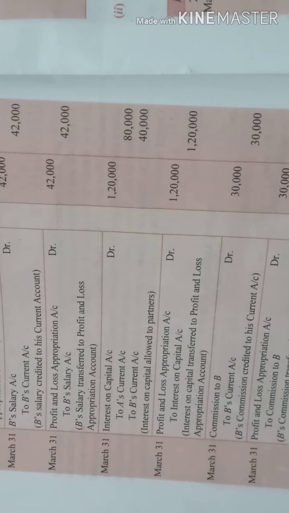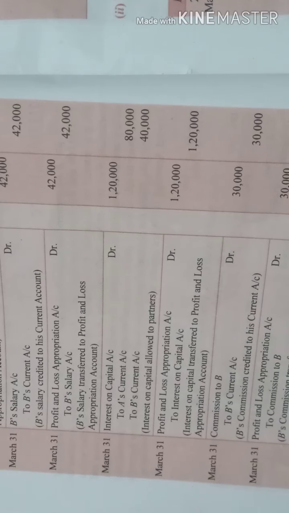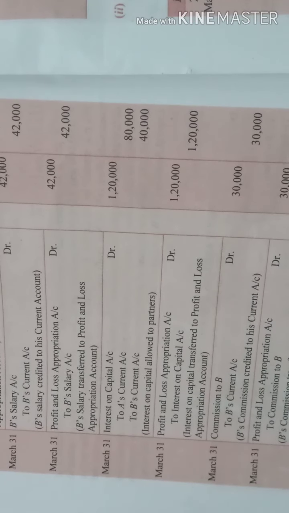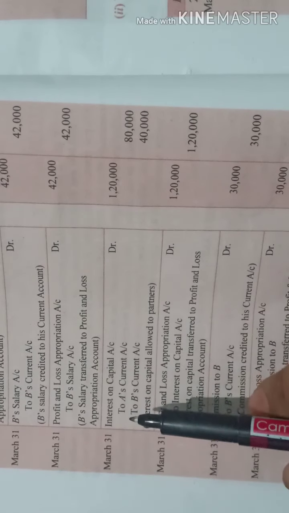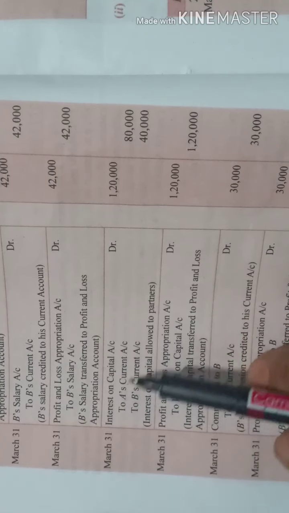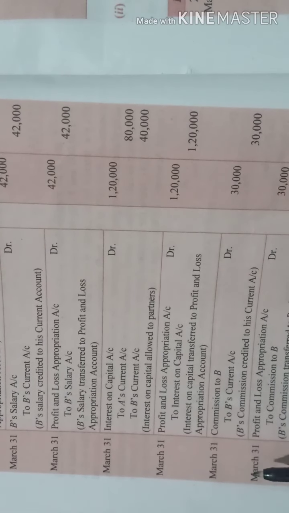When you give interest, you will transfer it to current account. Now when you transfer it to the firm's account, then you will transfer it to P&L appropriation account. Okay, so first and foremost, the raising entry, that is interest on capital, to A's current account, to B's current account.